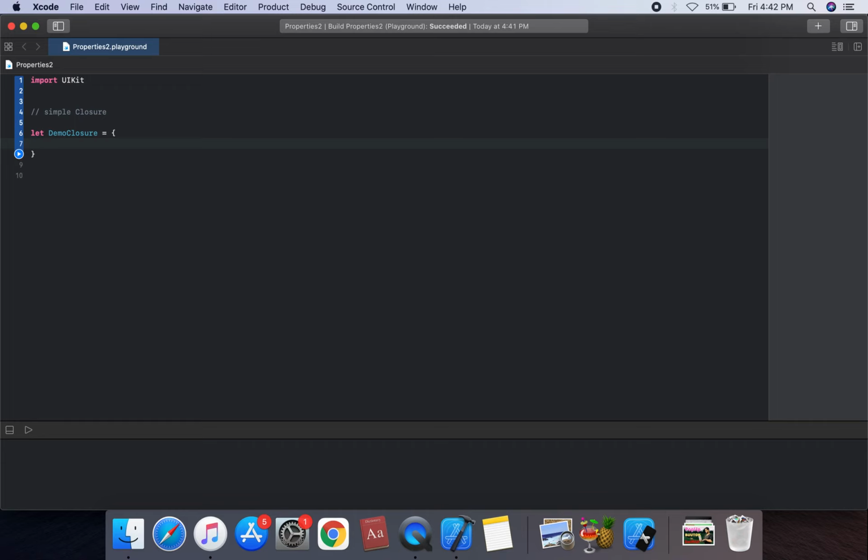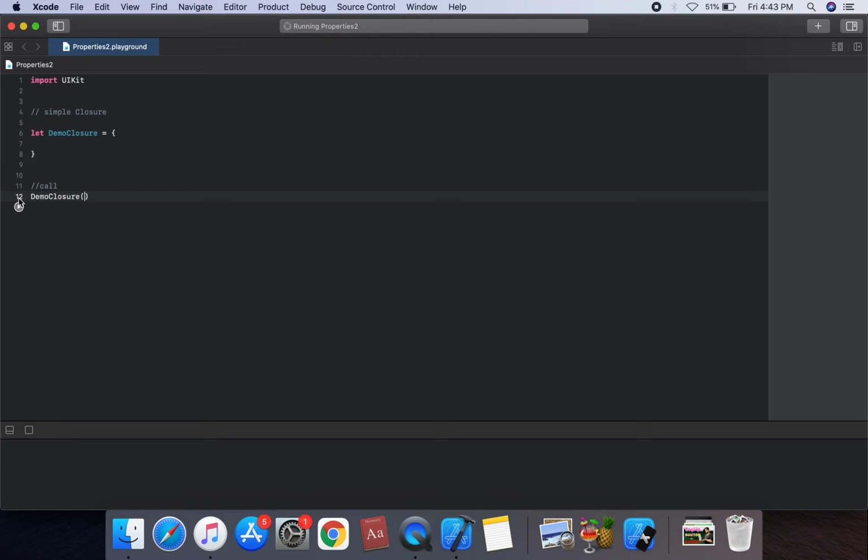So demoClosure has no return type, no parameter, and no statement. This is a simple closure. We can call demoClosure, and in calling it we can run it. This is an empty closure, demoClosure.